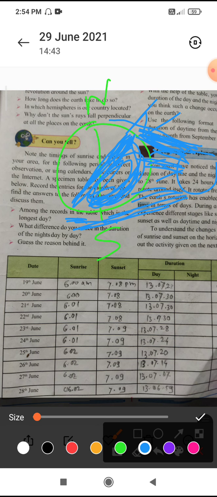This part, the north pole, faces the sun for 6 months, and in the south pole there is night for 6 months. This happens only because of the tilting of the earth.